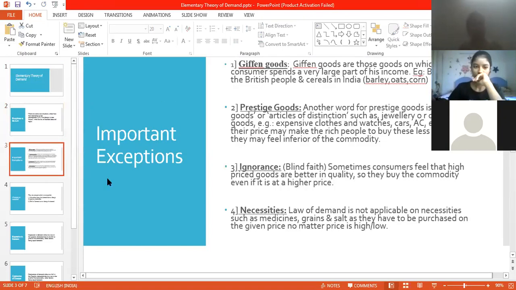Okay. Now they have been explained in detail. First stands for Giffen goods. Okay. What are Giffen goods? Giffen goods are those goods on which a consumer spends a very large part of his income. Which means Giffen goods would stand for an important commodity. Correct? That is where we are spending a lot of money on a household commodity. Okay, so that is termed as Giffen goods. Now for example, what they've given over here is bread with the British people.